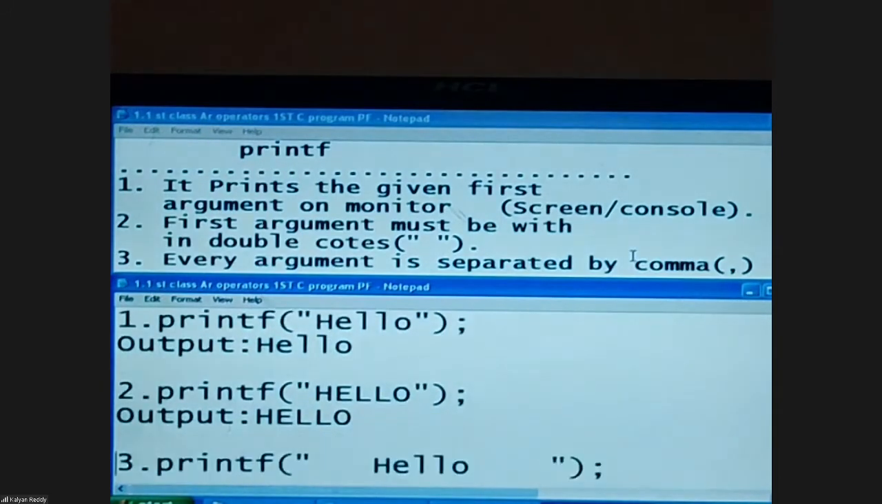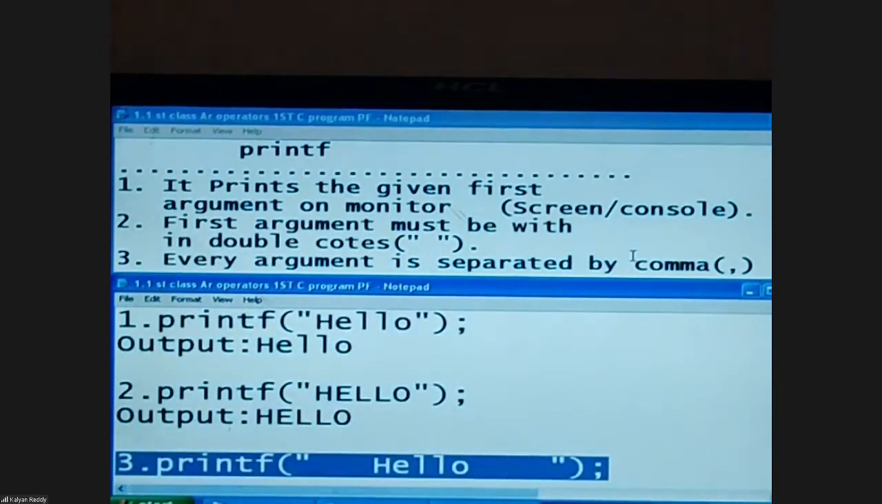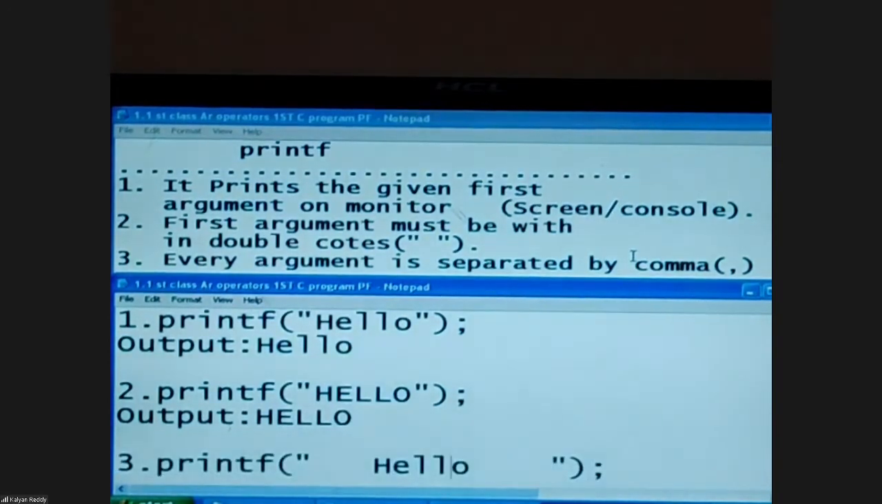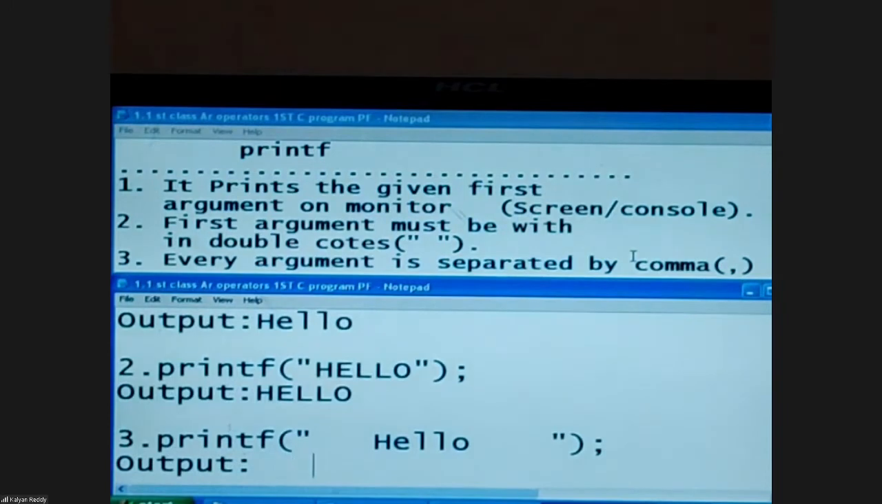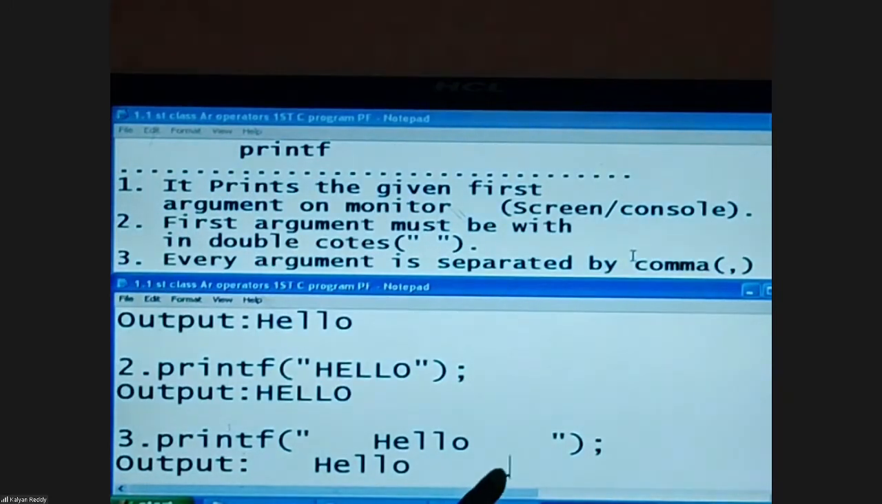Given a printf statement like this: 3 spaces, hello, 4 spaces, 1, 2, 3, 1, 2, 3, 4. So output is 3 spaces, HELLO, 1, 2, 3, 4. The cursor blinks at this place. And if you give another print statement, that will start to print from there itself.